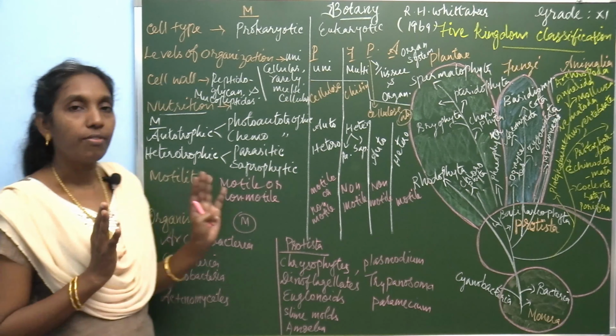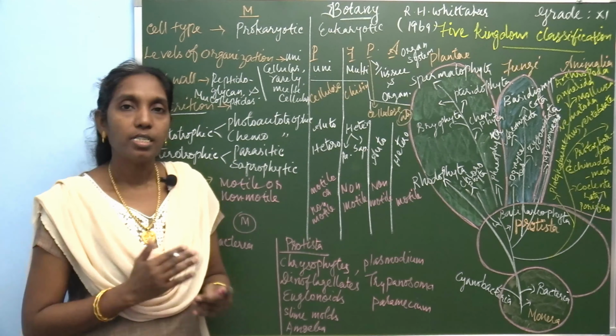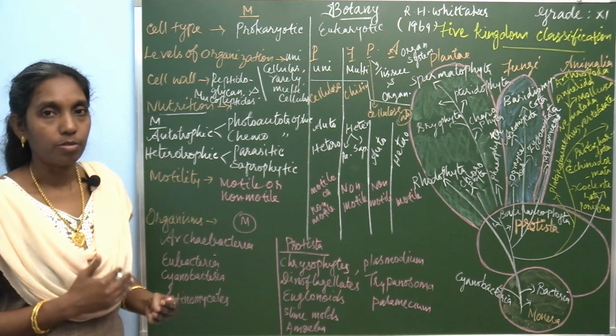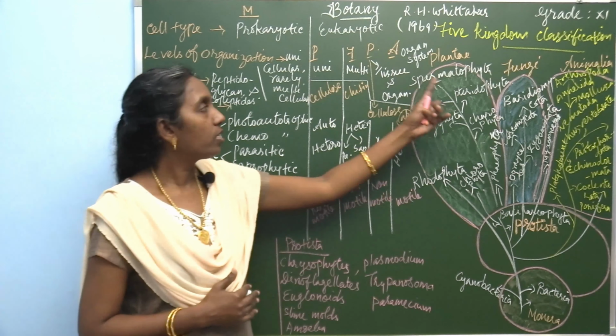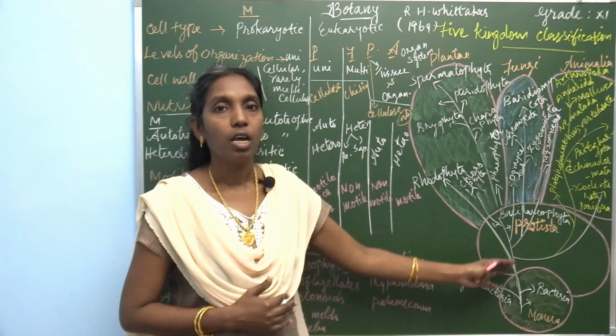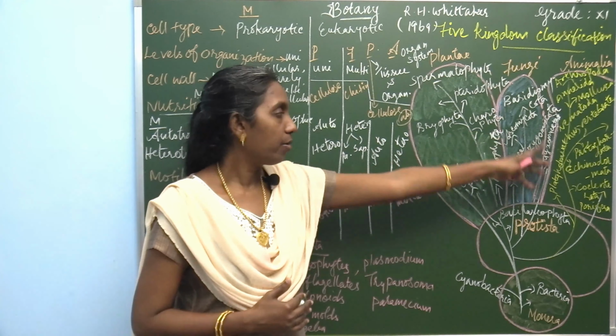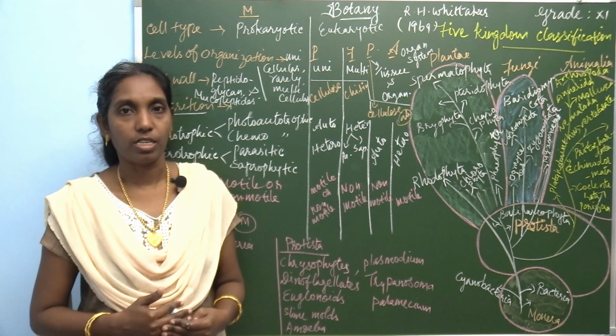So, this is a 5-mark question. The five kingdom system of classification, its merits and demerits, is a 2-mark as well as a 3-mark question, and it is important. The comparative study of all these five kingdoms is also important, and the diagram is this one. Before the next class, learn this question. Thank you.